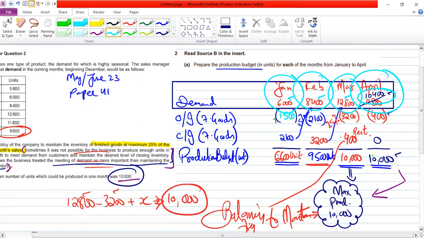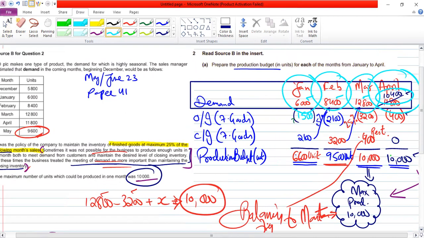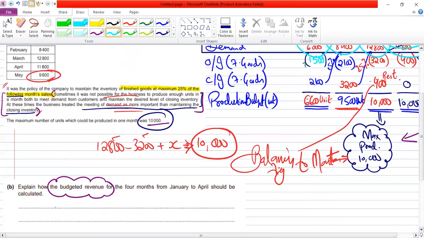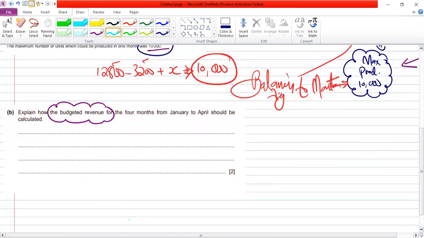1 mark to writing the formula and 1 mark to explain which number of units you are going to take. 6,000, 8,400, 12,800, and in the April, most importantly, not the actual demand is going to be 10,400, and that's how you are going to get the 2 easy marks. Any problem in this one?